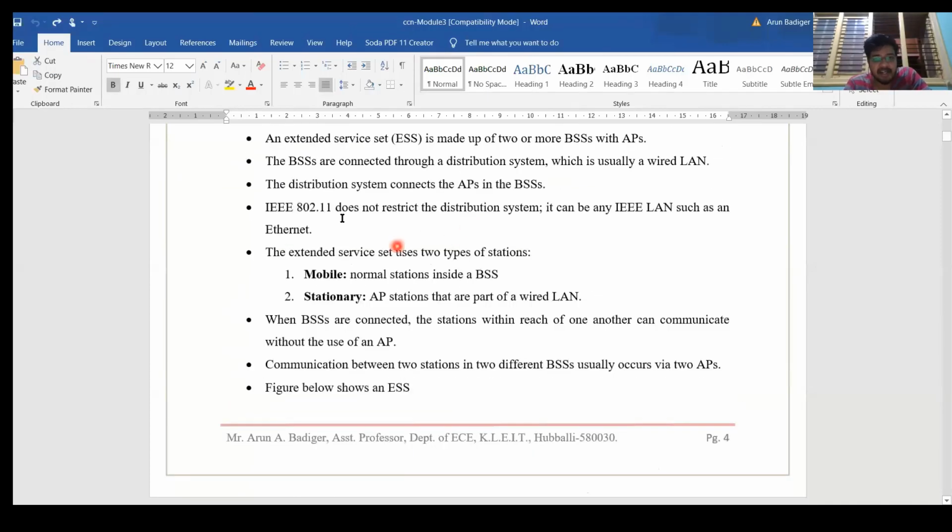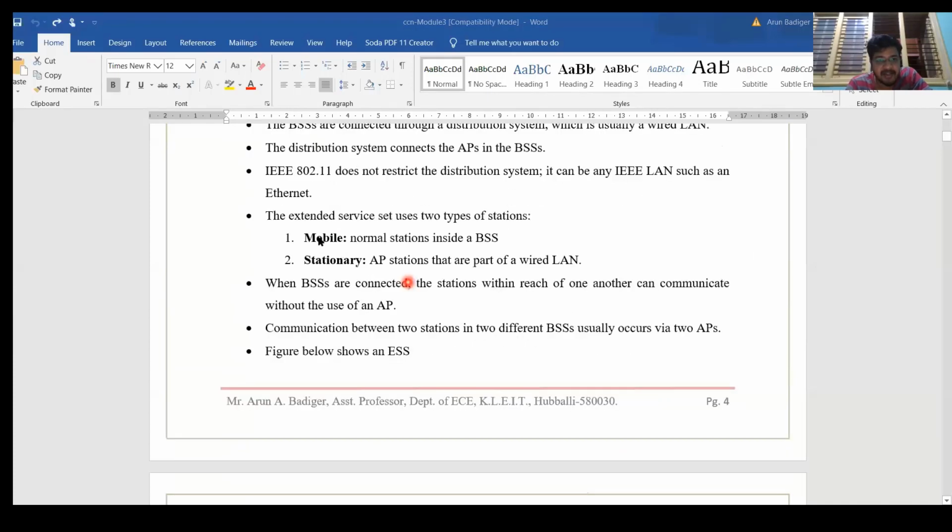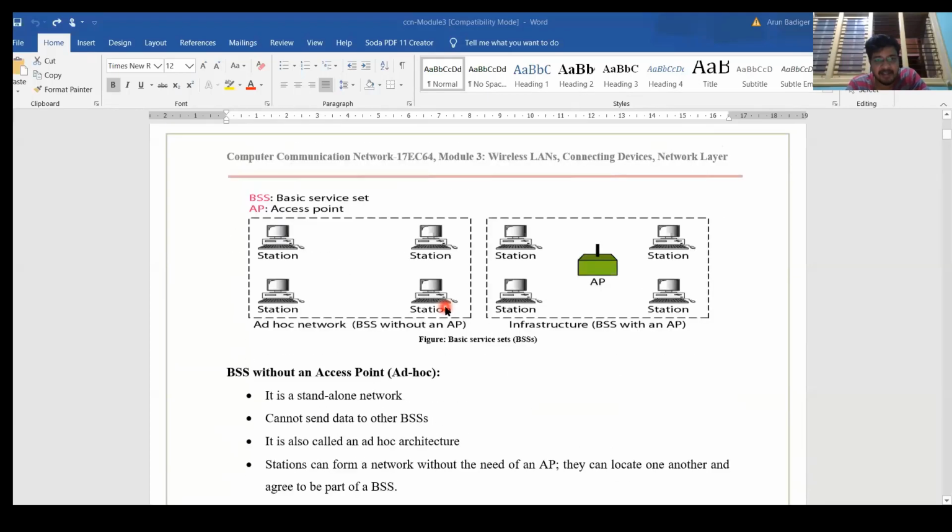Okay, so here again we have some more details. That is a basic service set with mobility and stationary. That is, an access point can be movable, or immovable. For example, if you create a hotspot from your mobile, this is a mobile access point. In college, we have fixed Wi-Fi routers. They are called stationary access points. Okay, these are the two things.